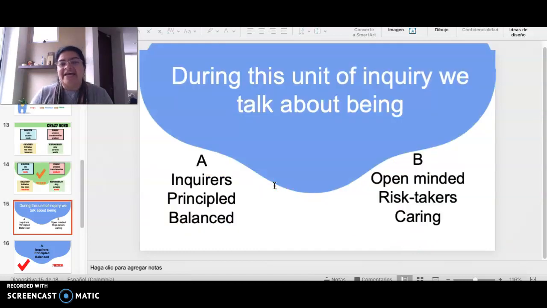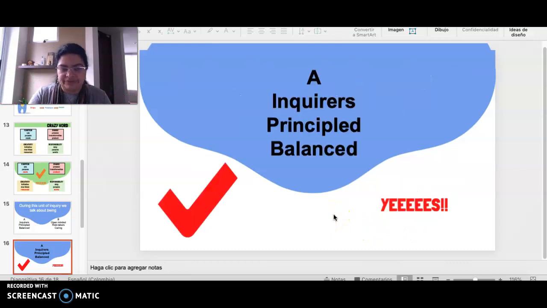Okay, now let's see. The next one for 20 stars more. During this unit of inquiry, we talk about being inquirers, principled and balanced, or open-minded, risk-takers, and caring. ¿De qué hablamos en esta unidad? ¿De ser indagadores? ¿De ser honestos y de ser equilibrados? ¿O de ser de mente abierta, arriesgados y de ser cuidadosos con todo lo que nos rodea? Claro. Ay, Miss Patty, the answer is quite obvious. Very good. We talk about being inquirers, principled, and balanced.